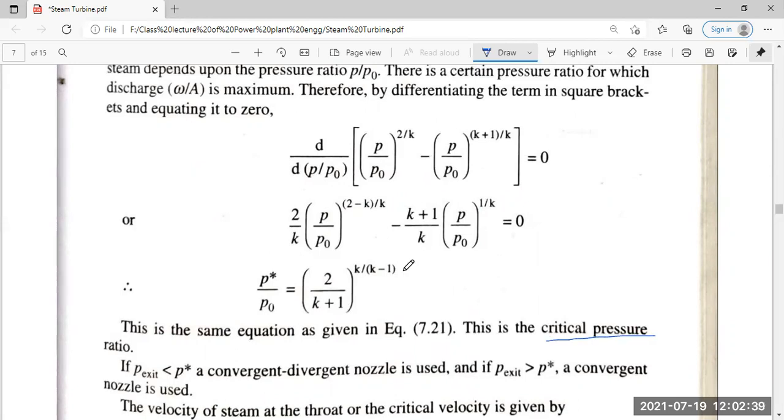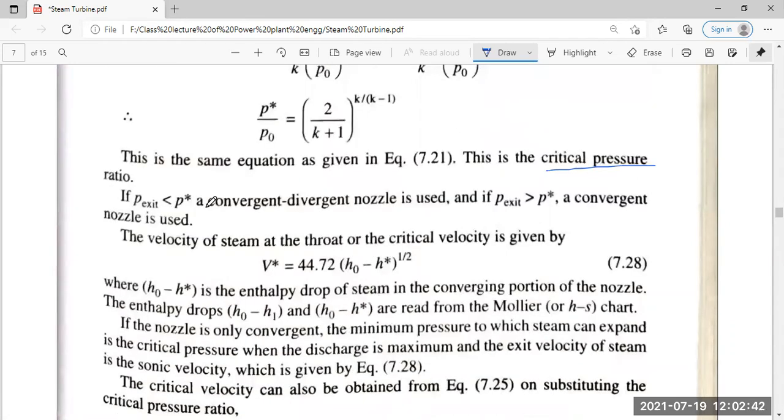Since the exit pressure P is greater than P star, a convergent nozzle is used. And the velocity of the stream at the throat, or the critical velocity, is given by the square root of 2 times (H0 minus H star), where H0 minus H star is the enthalpy drop of steam in the converging portion of the nozzle, from the boiler state to the throat.